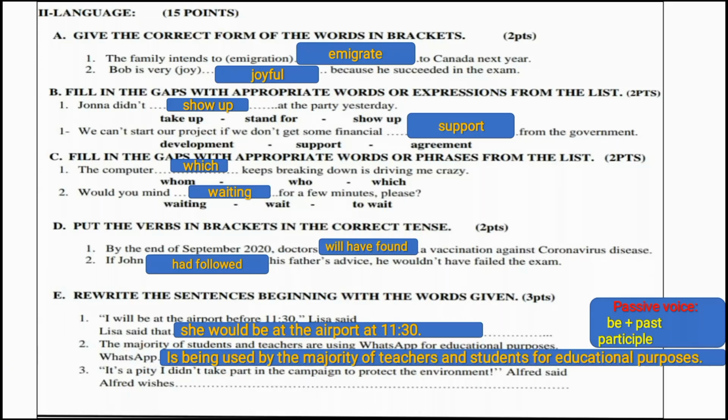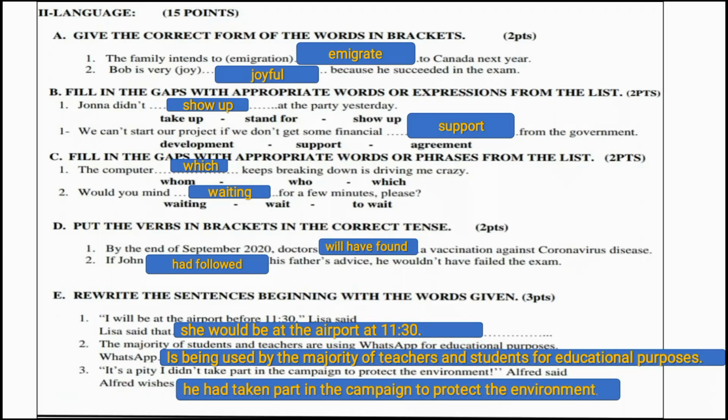Number 3, it is a pity I didn't take part in the campaign to protect the environment, Alfred said. Alfred is regretting something that happened in the past. Since we have the auxiliary didn't, it means this is a past wish. So we say Alfred wishes he had taken part in the campaign to protect the environment. Always remember past wishes. Okay, the rule is had plus past participle.